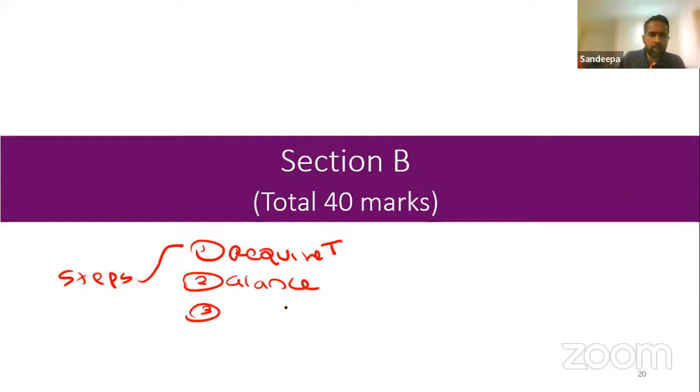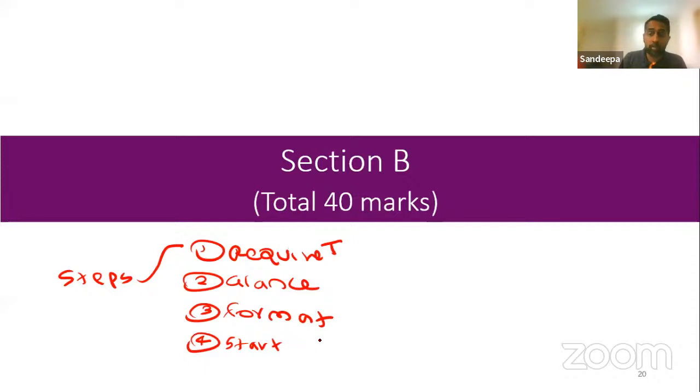Third step would be to draft the formats. So first you look at what you're supposed to do, then you read the question to understand what else is included, then you draft the format. Then you start the question from the beginning.